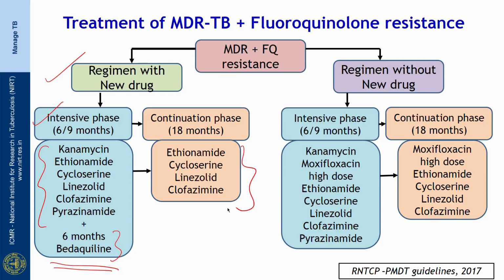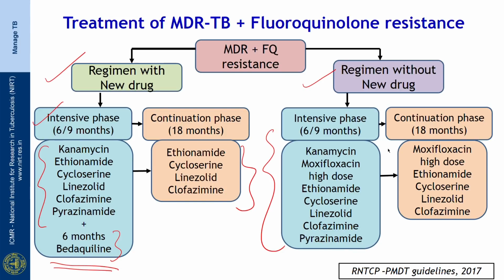Suppose the patient is not eligible for the regimen with the new drug, we need to give a regimen without the new drug for this patient, and this has an intensive phase of 6 to 9 months with the drugs kanamycin, moxifloxacin high dose, ethionamide, cycloserine, linezolid, clofazimine and pyrazinamide.